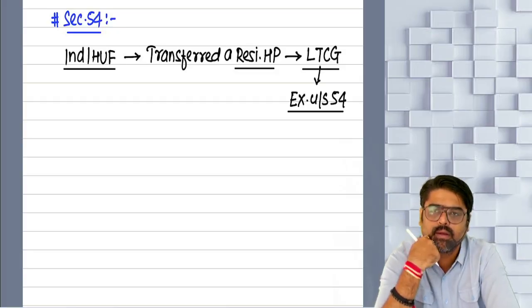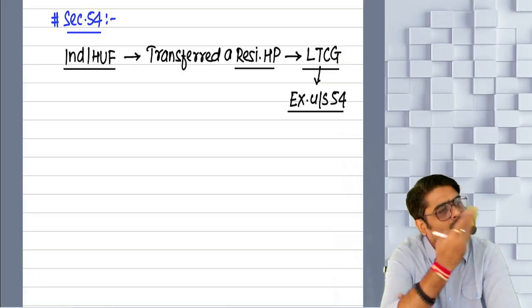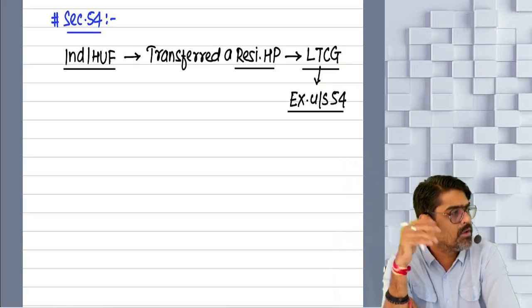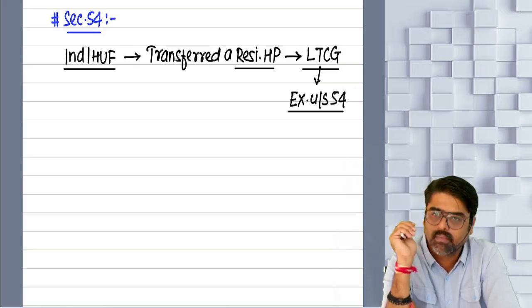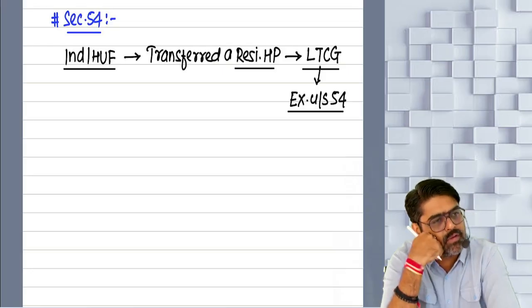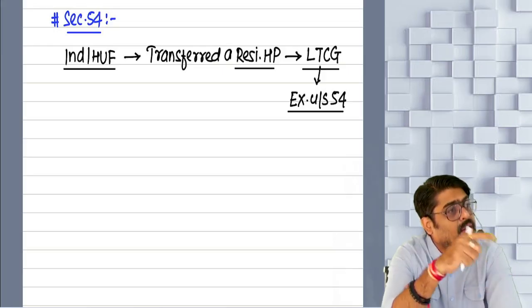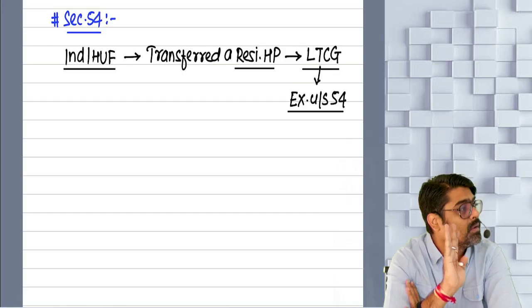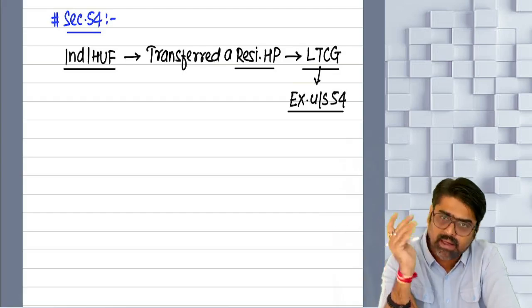Then it will be assumed that the cost is met by this 5 lakh, and accordingly this 5 lakh will be exempt. For example, the cost of the new property is 7 lakhs. Then in that 7 lakh, 5 lakh of this gain is invested, so the full 5 lakh will be exempt.